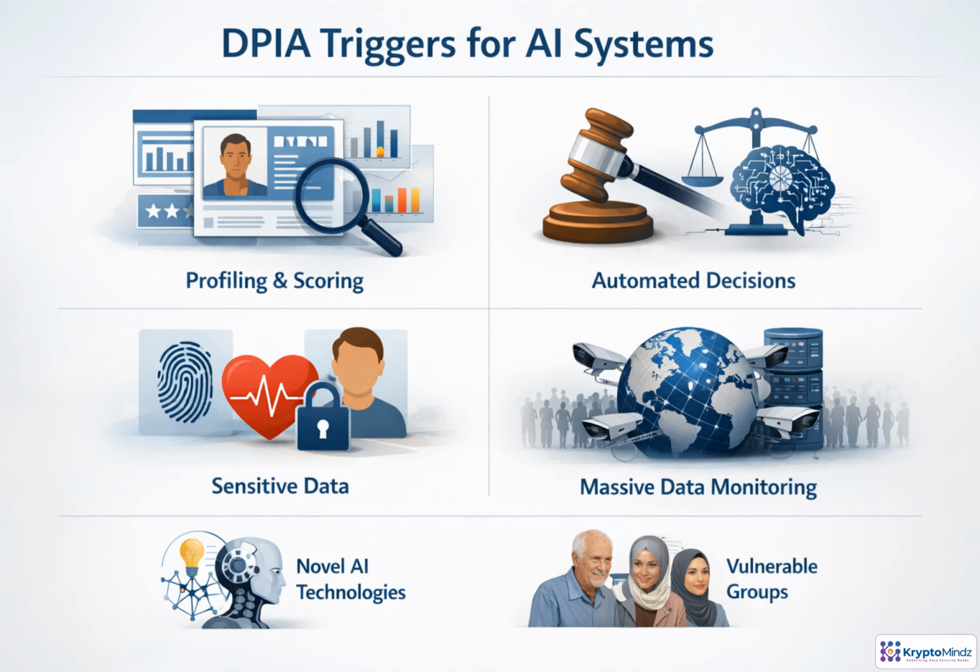Think of these triggers as an early warning system. If an AI system profiles people, scores them, predicts behavior, or ranks opportunities, a DPIA is likely needed. The same applies to automated decisions affecting access to jobs, credit, services, or rights. Risk increases further with sensitive data, biometrics, health data, children's data, large-scale monitoring, or vulnerable groups. Novel AI can also trigger assessment, because uncertainty itself raises risk.